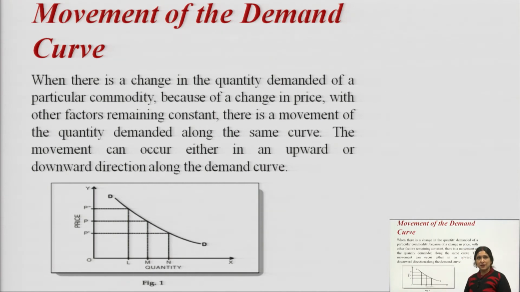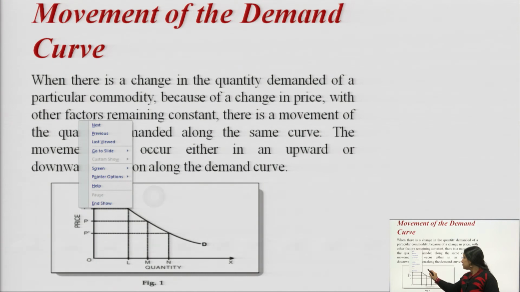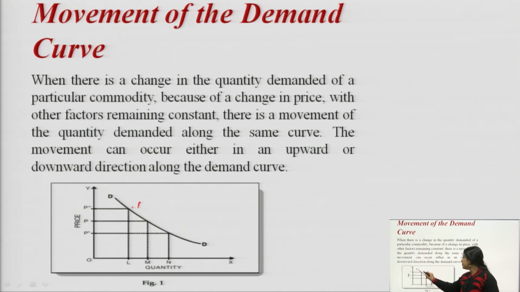As we can see in this diagram, our demand curve is DD. So, our demand curve will remain the same, only due to the change in price there is a movement on the demand curve from A, B and C points.